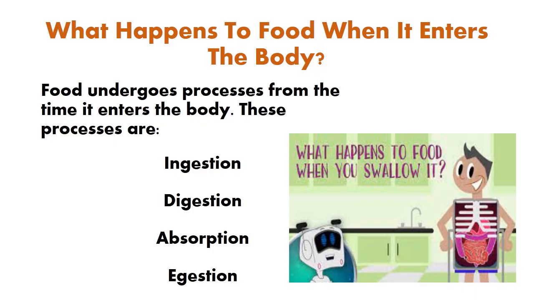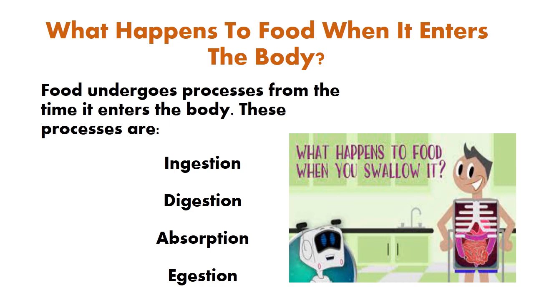So come along. Now, what happens to food when it enters the body? The food that we eat undergoes various processes as it enters the body. The first process is ingestion. What does that mean? Ingestion simply means the taking in of food. After the food is taken in, it is digested. What is digestion? Digestion is the breaking down of complex food substances into simple absorbable forms.